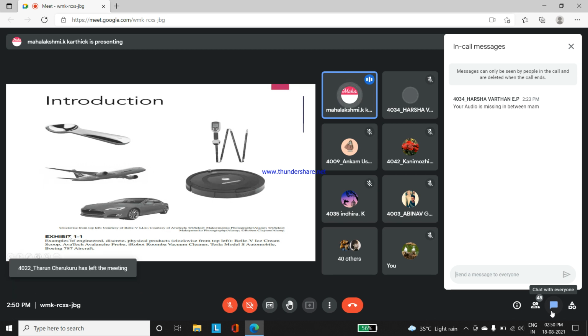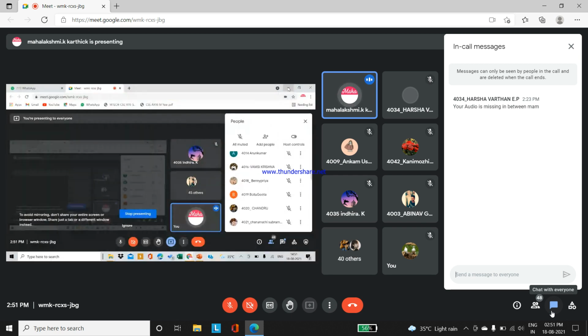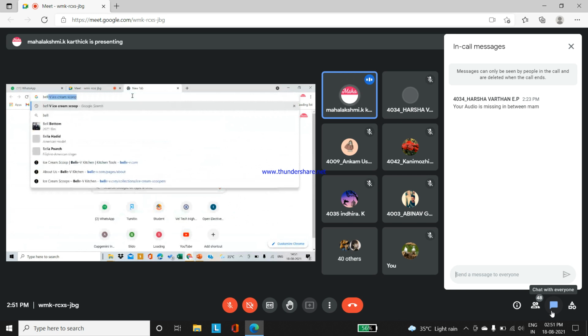So as I have told, there are a lot of product classifications: engineered products, discrete products, physical products, right? So these are the classifications of products. Now we'll go for one piece of information so that it will be interesting for you, this PDD class. One product I have displayed.